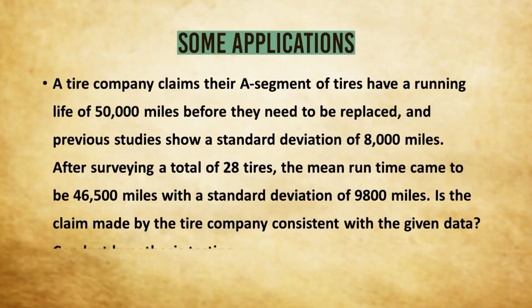There is a more real-life example. A tire company claims that a segment of tires have a running life of 50,000 miles before they need to be replaced, and previous studies show a standard deviation of 8,000 miles. After surveying a total of 28 tires, the mean runtime came out to be 46,500 miles with a standard deviation of 9,800 miles. Is the claim made by the tire company consistent with the given data? We can conduct hypothesis testing by the theory that we have learned so far. So these are all real-life examples that we have to deal with, and we will see in our subsequent lectures how we can deal with them. Thank you.